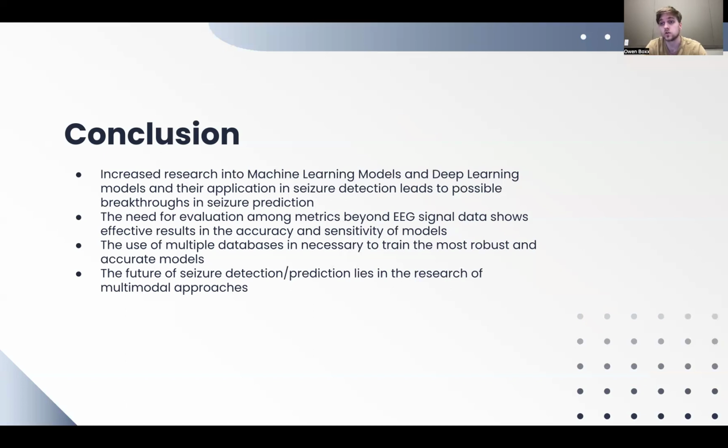Some of the models were used on different databases, whether separately or not. Some of them used multiple databases, and the ones with multiple databases ended up having a higher accuracy a majority of the time. So the future of seizure detection and prediction lies in the research of multimodal approaches.